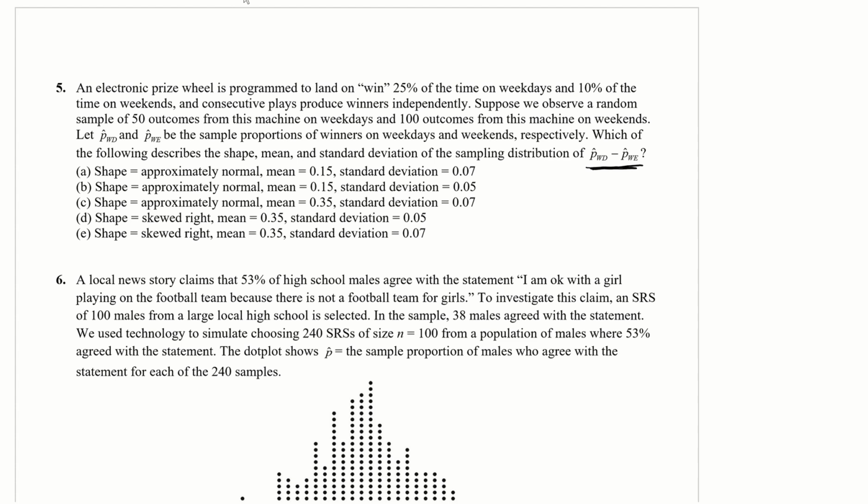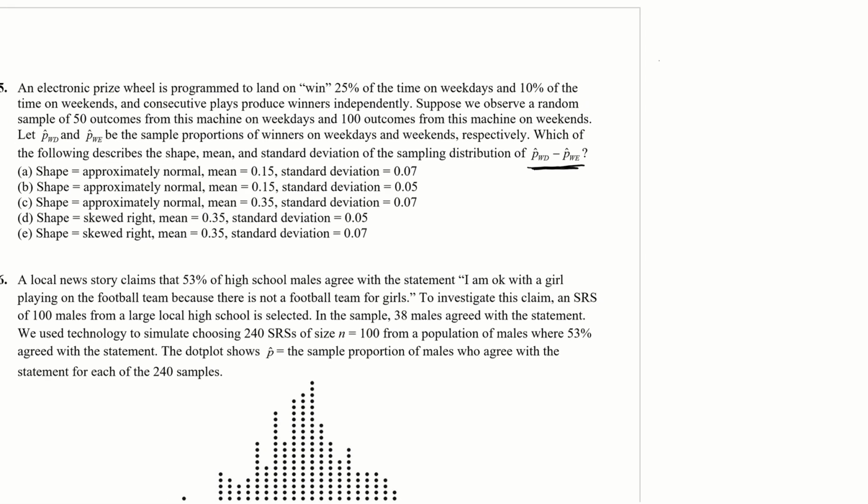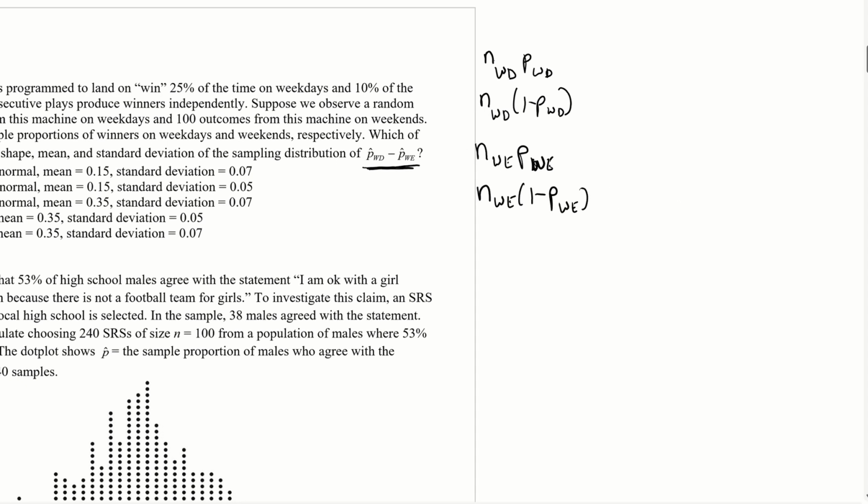Okay, so in order to test whether they're approximately normal, remember it has to satisfy the large counts condition. So let's see if that's the case here, and it's got to satisfy it for both weekends and weekdays. All right, so we need the n for weekdays times the p for weekdays. We need the n for weekdays times 1 minus p for weekdays. We need the n for weekends times the p for weekends. And we need the n for weekends times 1 minus p for weekends. We need all of those to be greater than or equal to 10.